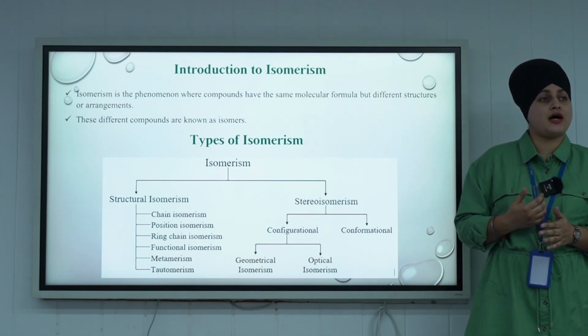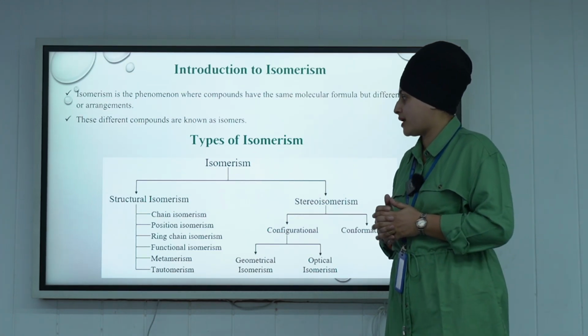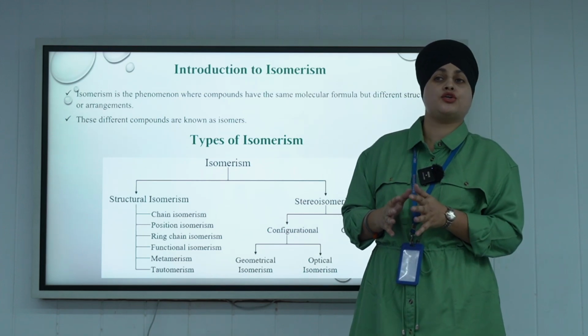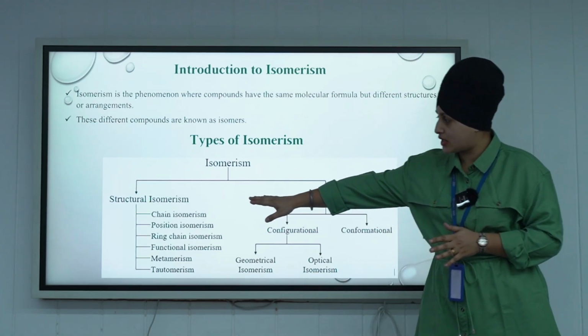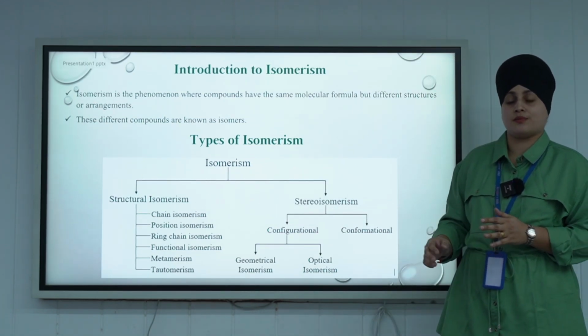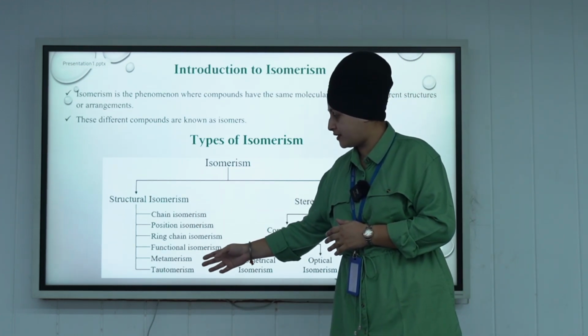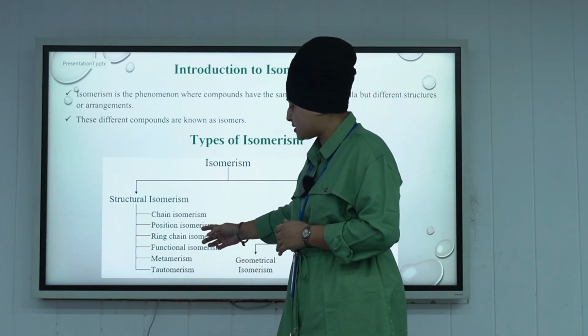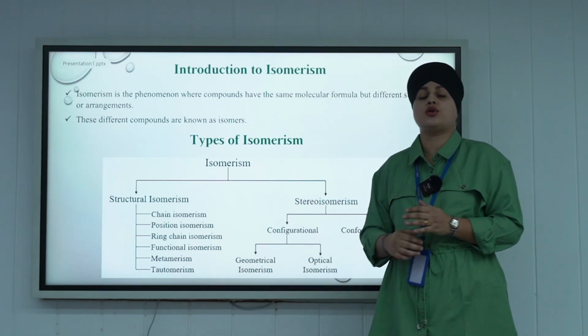Next is the types of isomerism. What are the types of isomerism? Isomerism is broadly classified into two classifications, that is structural isomerism and stereoisomerism. Structural isomerism is further classified into 5 types: chain isomerism, position, functional, metamerism and tautomerism.